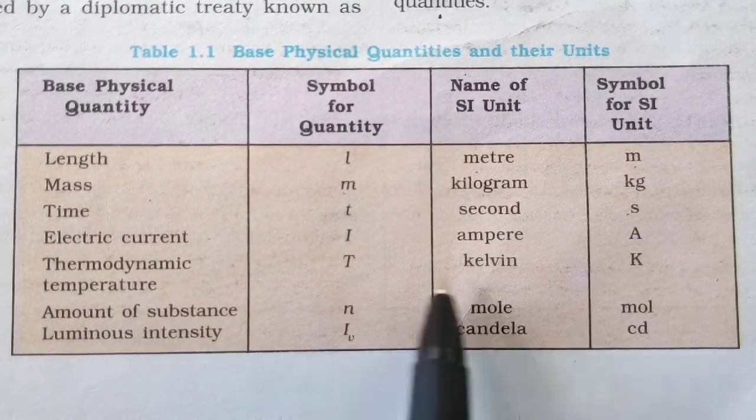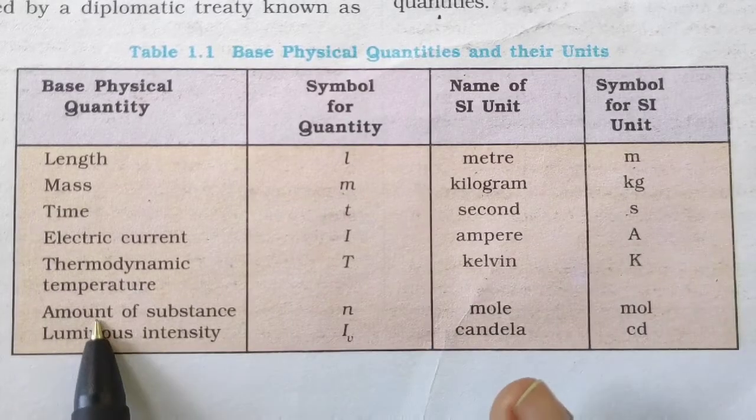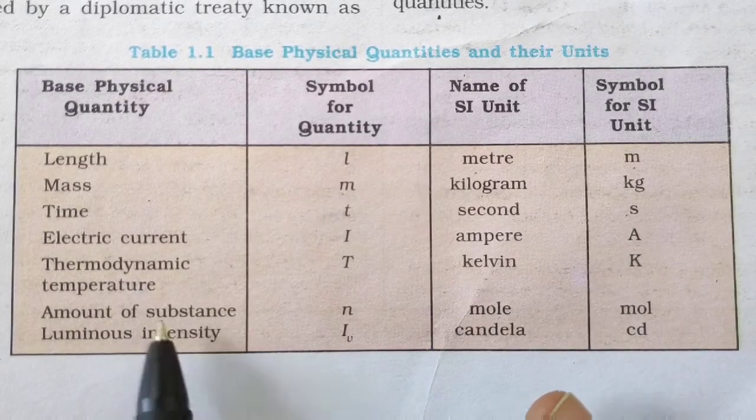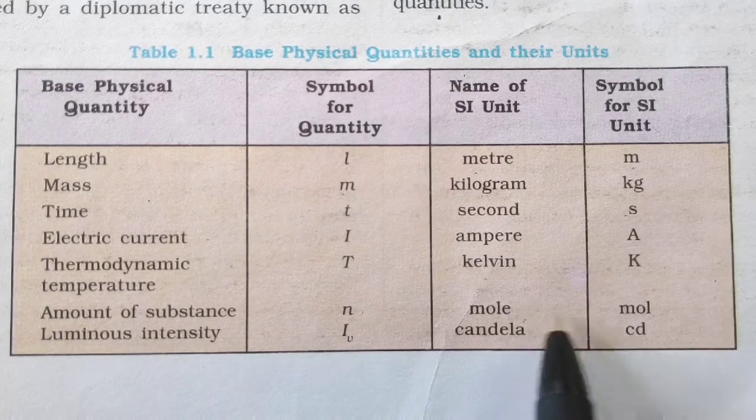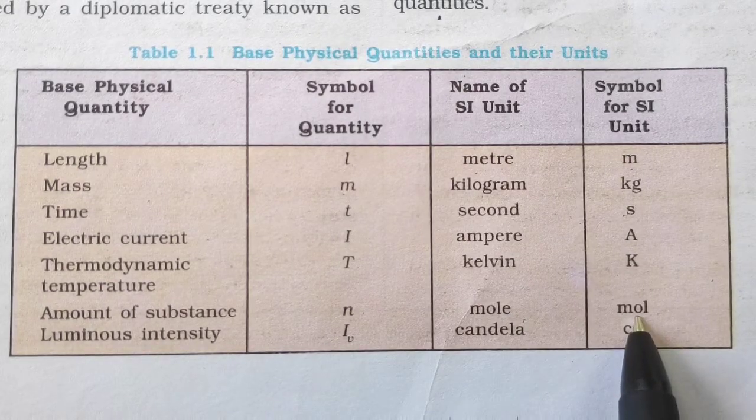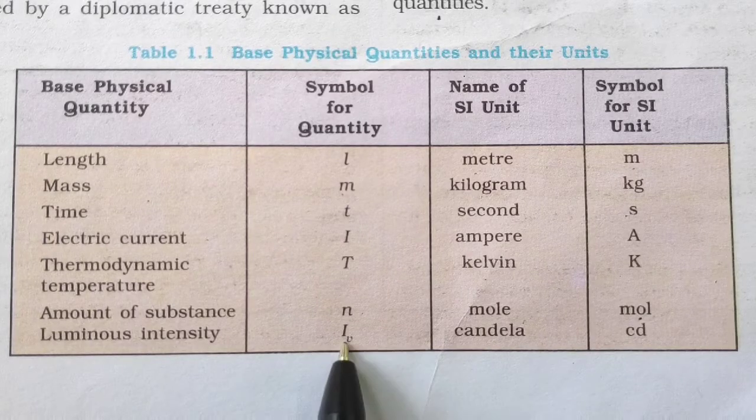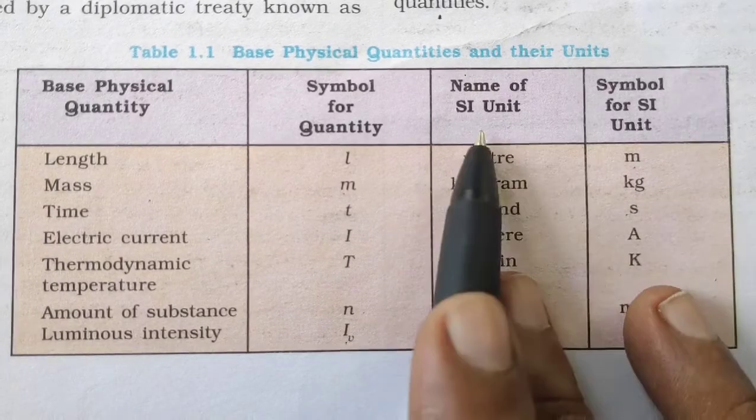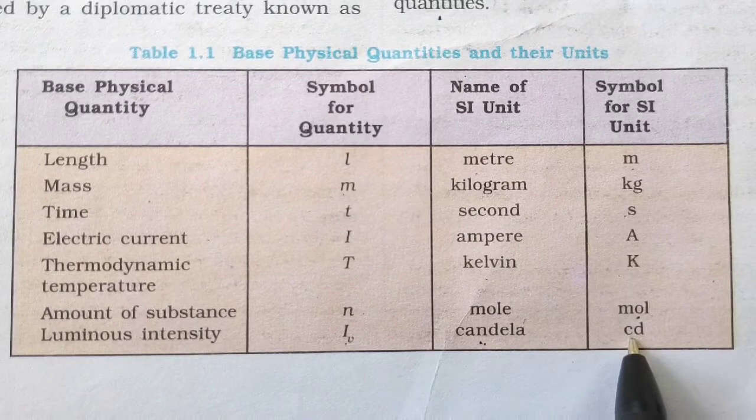Thermodynamic temperature, T, kelvin, capital K. And amount of substance, N, the unit is mole, or you can write mol, as the SI unit. Luminous intensity, I V, you can see here. Candela is the name of the SI unit, and cd we have to write.